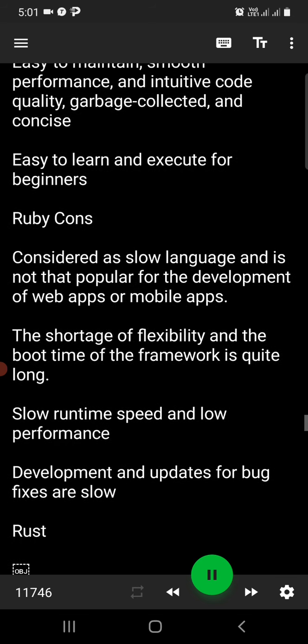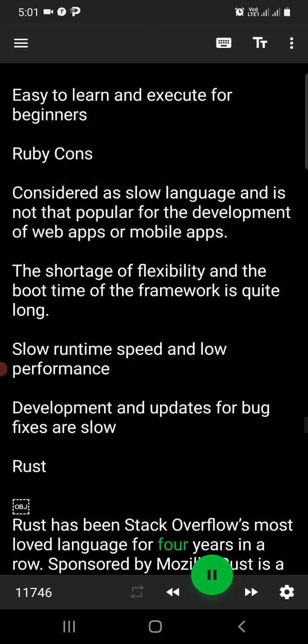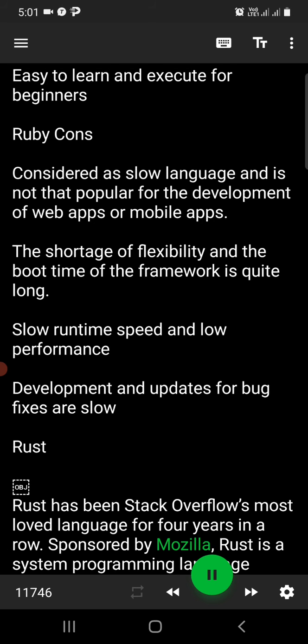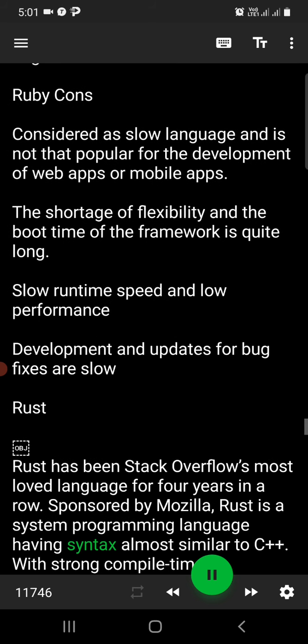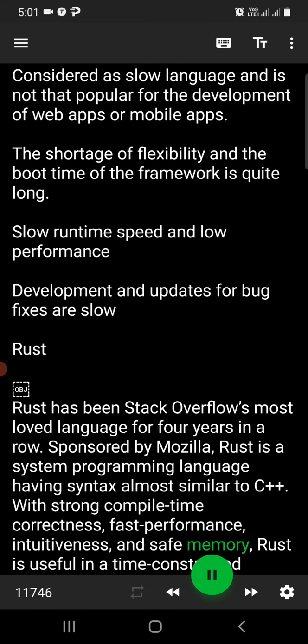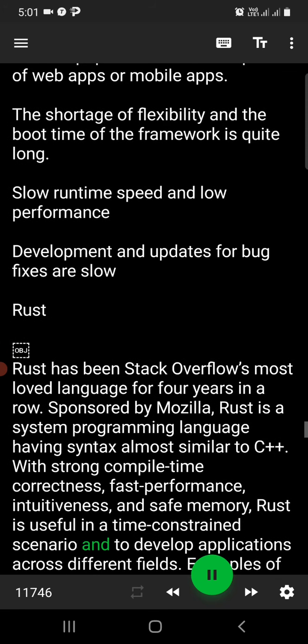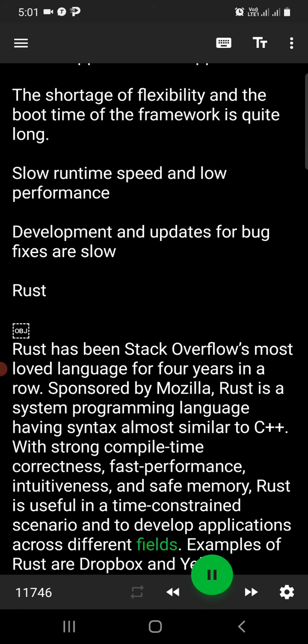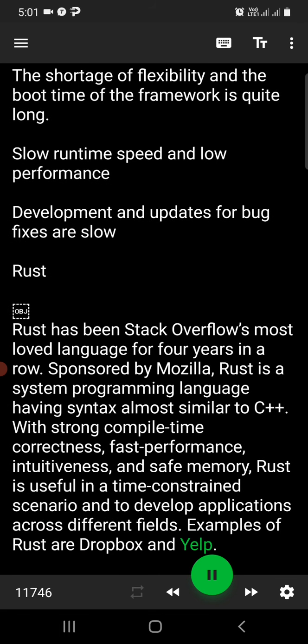Rust. Rust has been Stack Overflow's most loved language for 4 years in a row. Sponsored by Mozilla, Rust is a system programming language having syntax almost similar to C++. With strong compile time correctness, fast performance, intuitiveness, and safe memory, Rust is useful in a time-constrained scenario and to develop applications across different fields. Examples of Rust are Dropbox and Yelp.